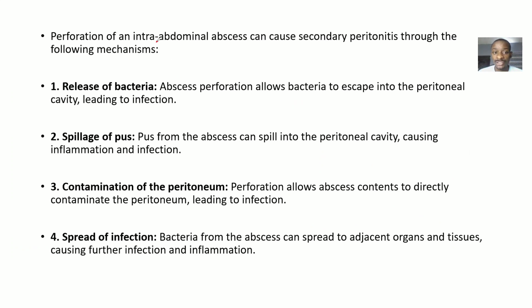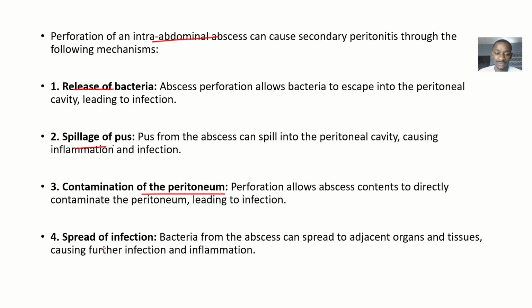Okay, so perforation of an intra-abdominal abscess can cause secondary peritonitis through the following mechanisms. First of all, it will lead to release of bacteria, right? So abscess perforation allows bacteria to escape into the peritoneal cavity, leading to infections, just like I told you guys, right? Then spillage of pus. Now, pus from the abscess can spill into the peritoneal cavity, causing inflammation and infections.